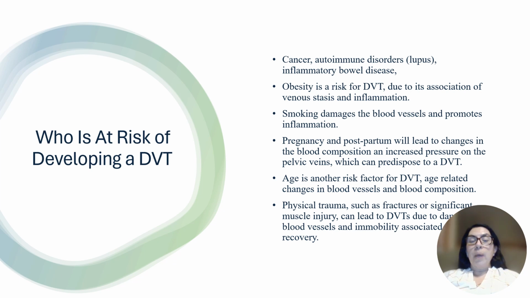The people that would be at risk of developing a DVT are people that have cancer, autoimmune disorders, inflammatory bowel disease. Also, obesity. Obesity can be a big risk of DVT due to the association of venous stasis and inflammation. Smoking is also a big contributor to causing a DVT. It damages blood vessels and promotes inflammation.